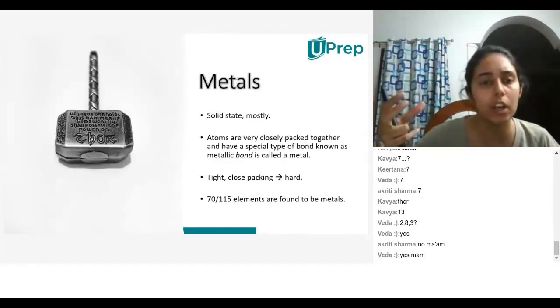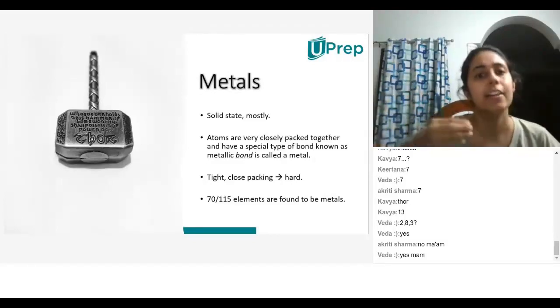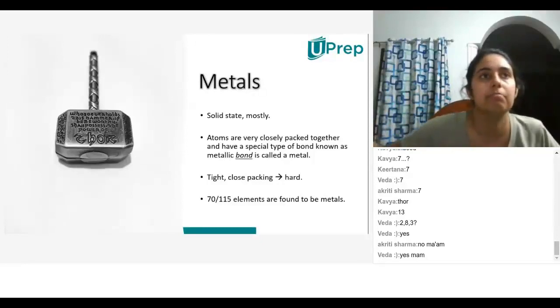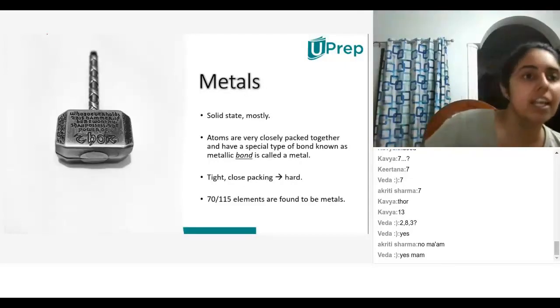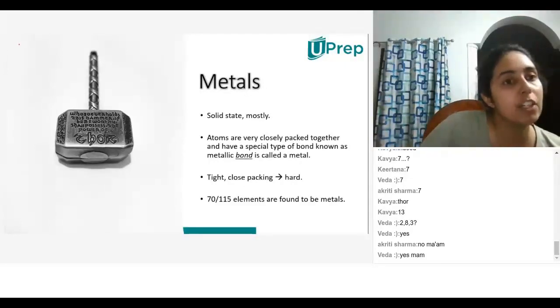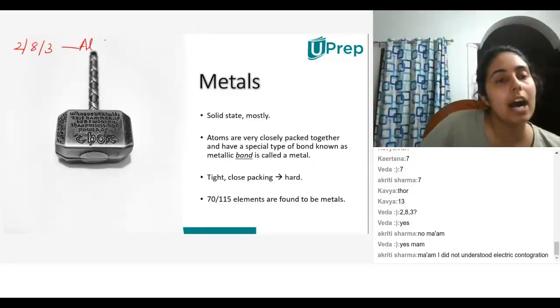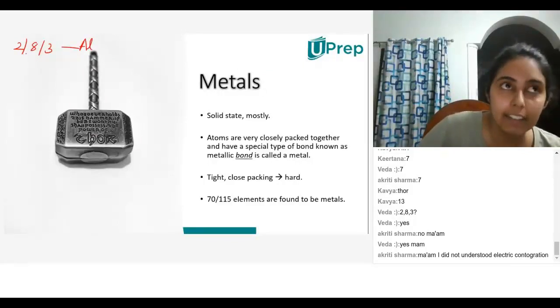Mercury has a smaller orbit because it is close to the sun. The further away I move from the sun, the radius of the orbit increases. And then I can put in some more planets, or not planets, technically that would just ruin everything, but electrons in place of that. Does that make sense? Okay, so the atomic number of aluminum is 13 and the electronic configuration of aluminum is 2, 8, 3. Okay, now how many free electrons does this have, or how many valence electrons does this have?